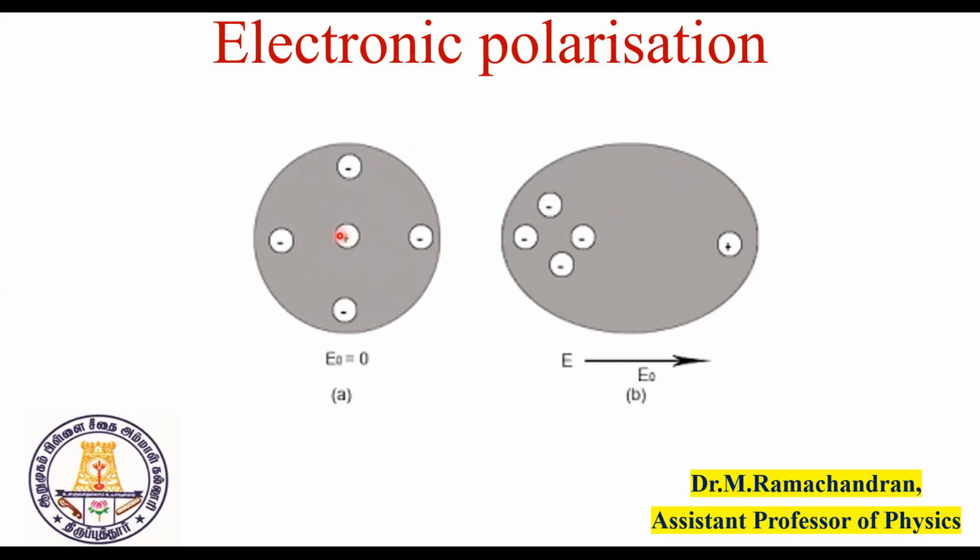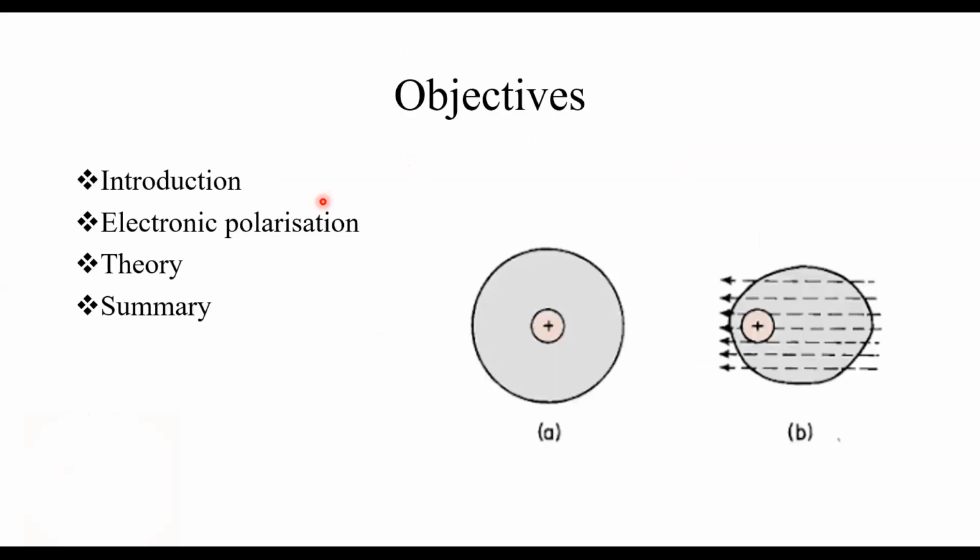So let us now discuss in detail in this session. The objective of this talk is an introduction to electronic polarization, followed by the theory, and finally a summary of this particular talk. Okay, so this is actually the polarization mechanism.